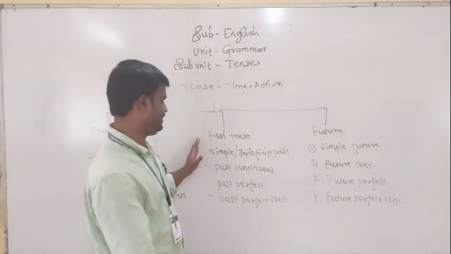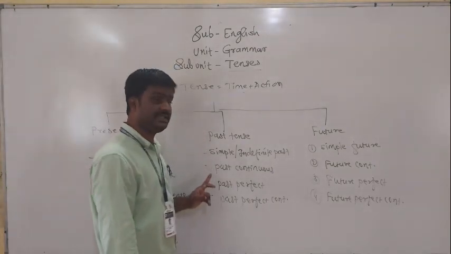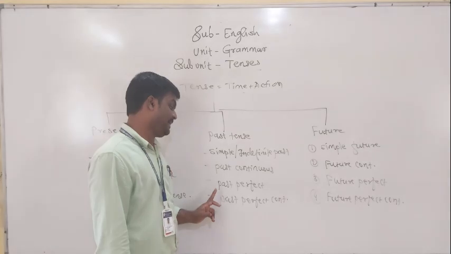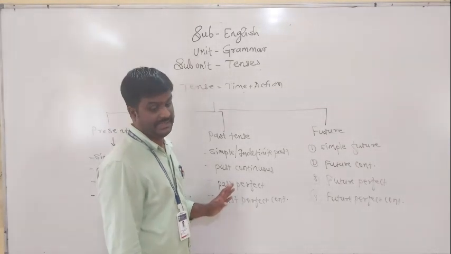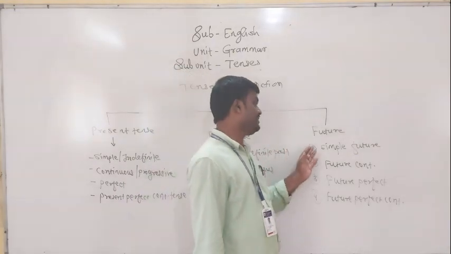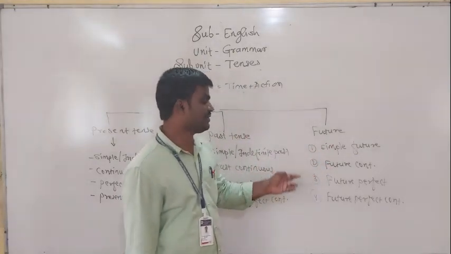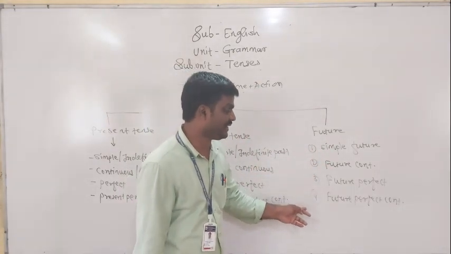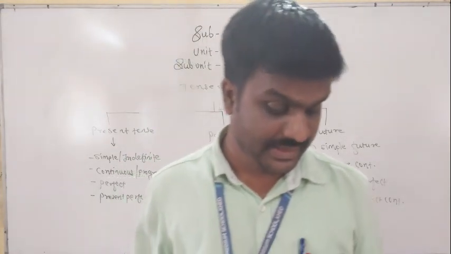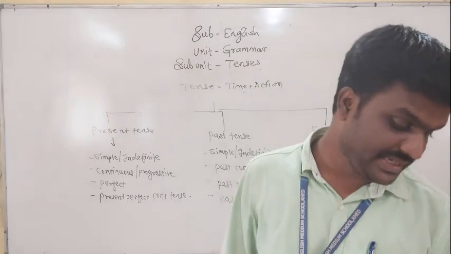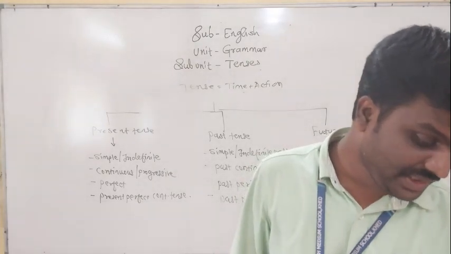Same here: simple past tense, past continuous tense, past perfect tense, and past perfect continuous tense. Then future tense: simple future tense, future continuous tense, future perfect tense, and future perfect continuous tense. These are major types of tenses in our language.